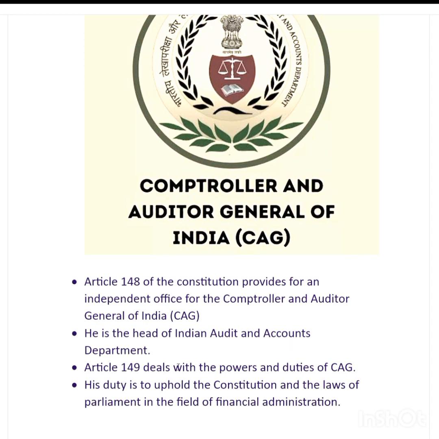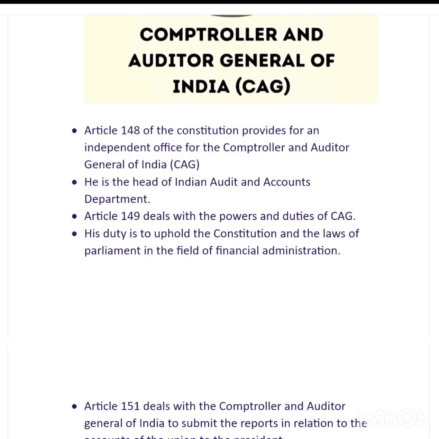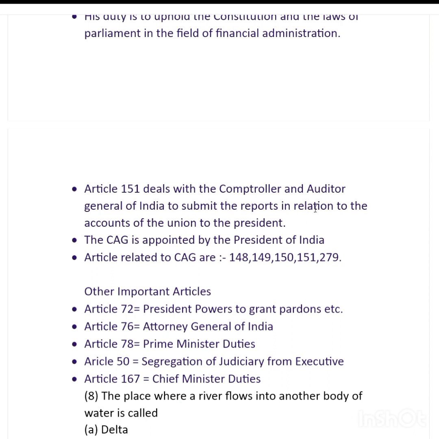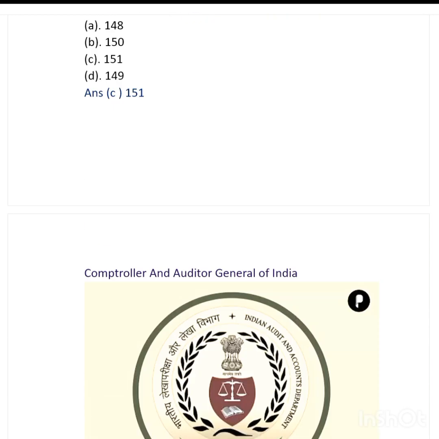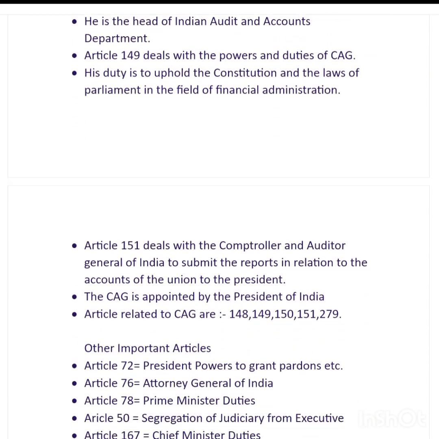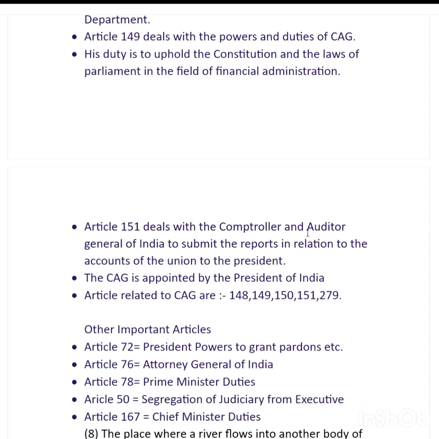Article 149 deals with the powers and duties of CAG. His duty is to uphold the Constitution and the laws of the Parliament in the field of financial administration. And Article 151 deals with the Comptroller and Auditor General of India submitting the reports in relation to the accounts of the Union to the President. And this was a question asked to us: which article of the Constitution of India is related to the Comptroller and Auditor General of India audit reports, which is Article 151. And Article 151 deals with the Comptroller and Auditor General of India submitting the reports in relation to the accounts of the Union to the President.